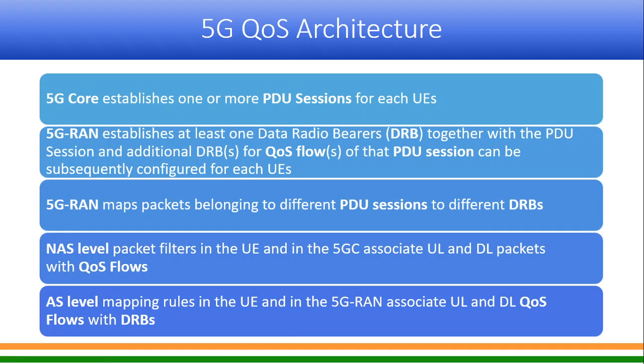So this slide is nothing but a summary of whatever I was discussing. One or more than one PDU session for each UE can be established, and when there is a PDU session, at least one DRB has to be associated with it, and subsequently there could be additional DRBs added, right?